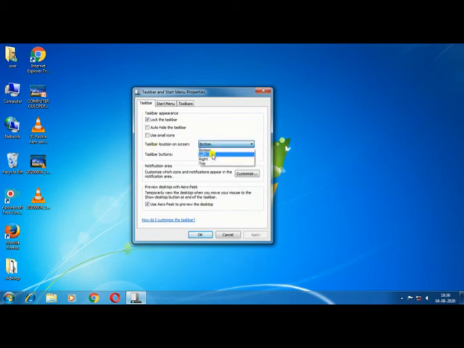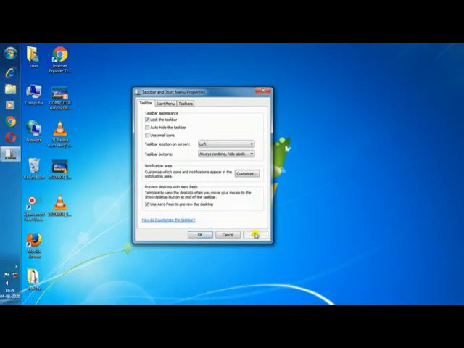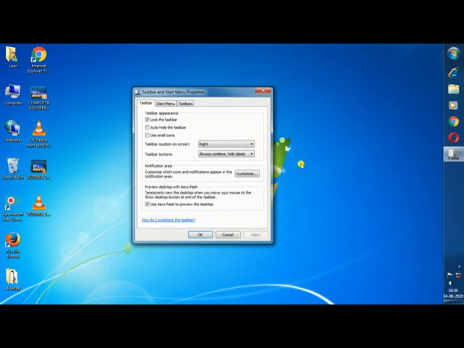If you want to put the taskbar on the left hand side, you can check left and click on apply. So the taskbar shifted from bottom to left, and if you want to shift the taskbar from left to right, you can select right and left click on apply. Then you will observe your taskbar shifted from left to right.